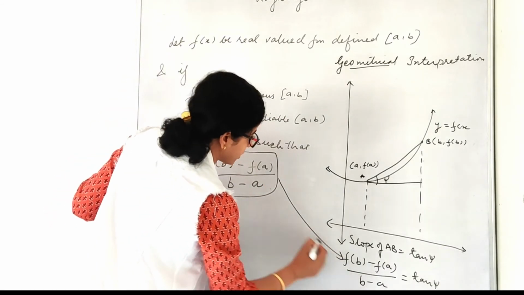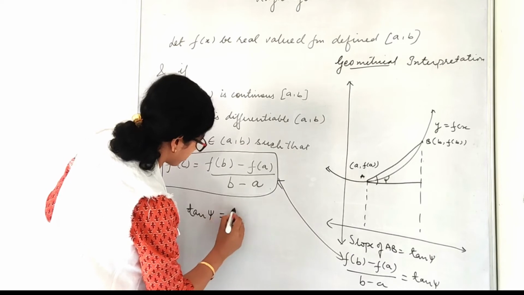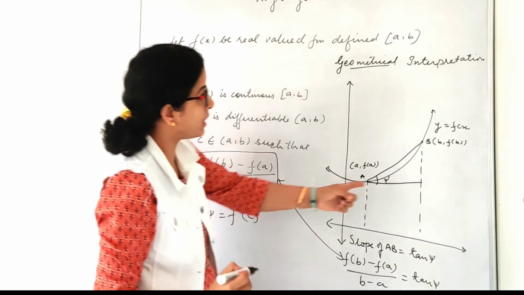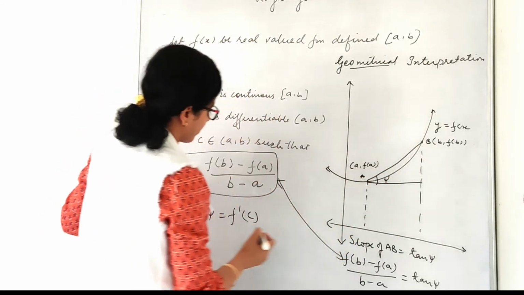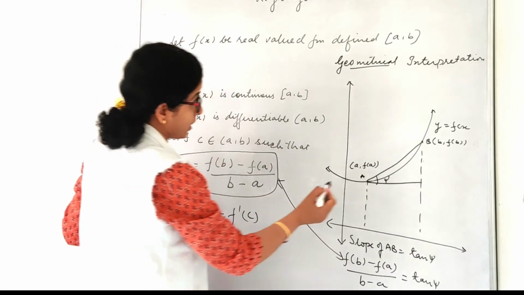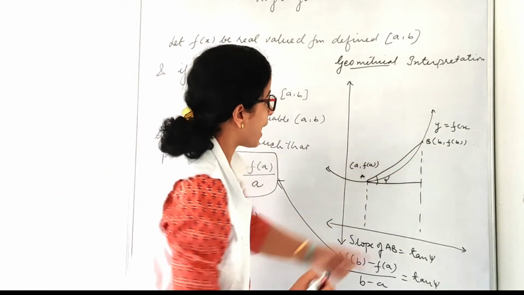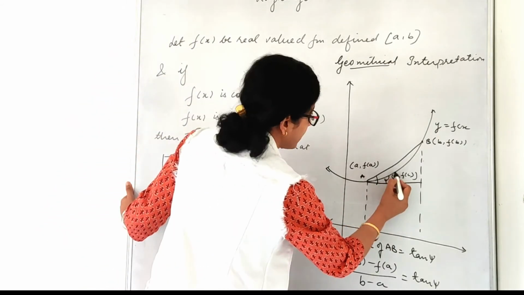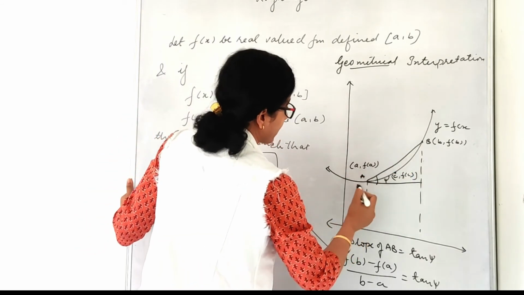If I combine these two, what I am getting? I am getting tan psi equals to f dash c. It means I have a tangent at some point c in between A and B, which is parallel to the chord, right? So in between a comma b, I have a point c, f(c), where my unique tangent can be drawn and it is parallel to the chord AB.